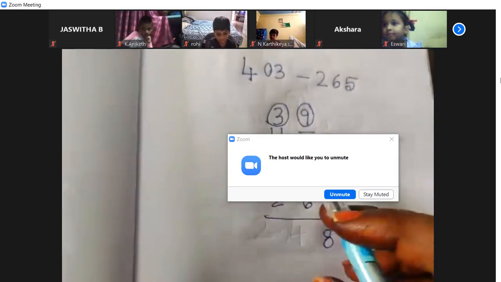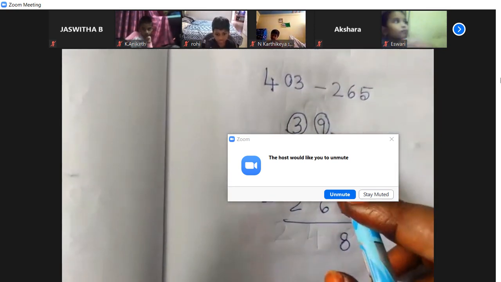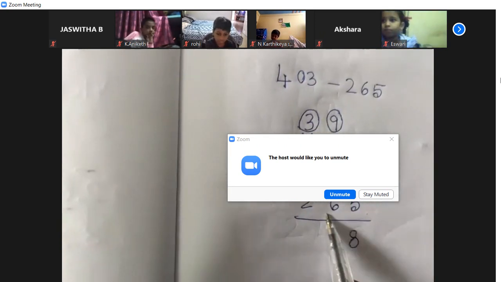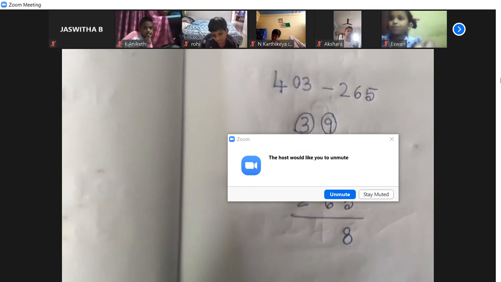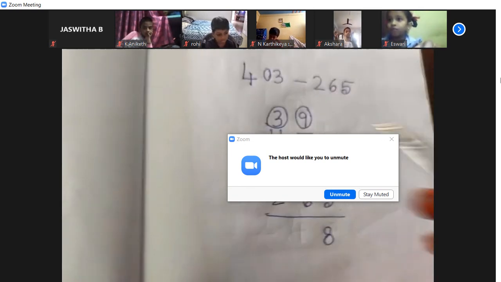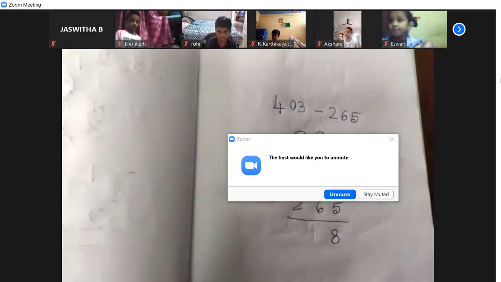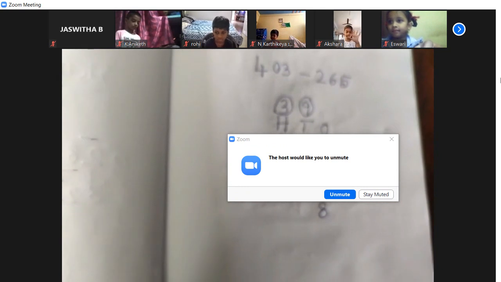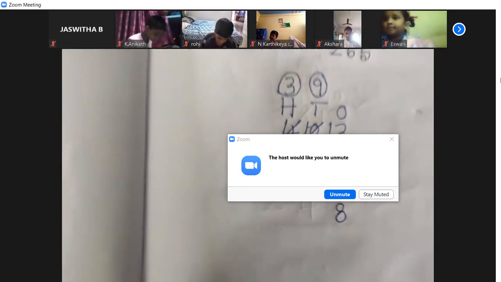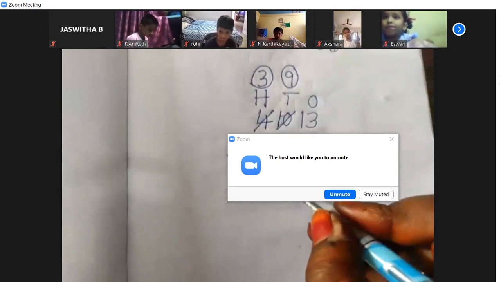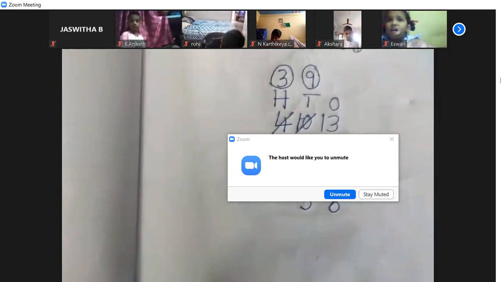Now come to tens place. In tens place, the digit is 9 here and here it is 6. Take out 9 fingers and cut off 6. Good, Nainika. Good, Aniket. You'll get 3.